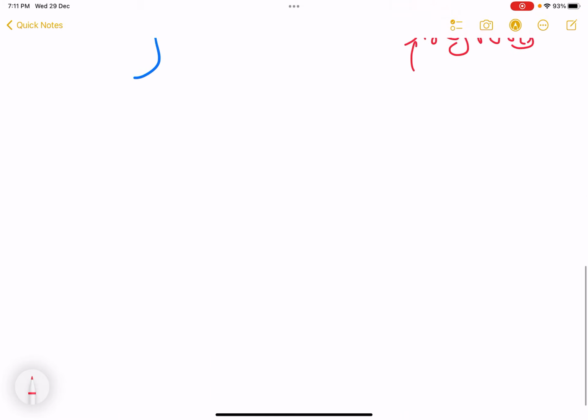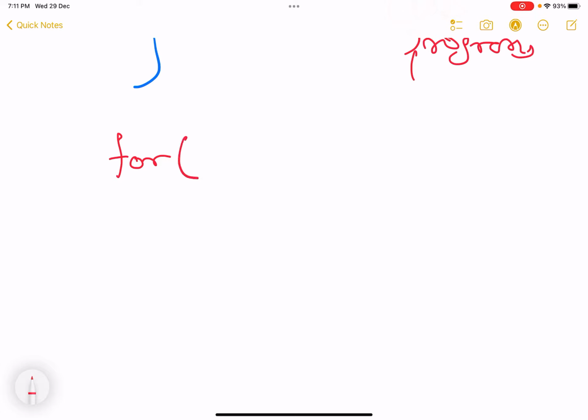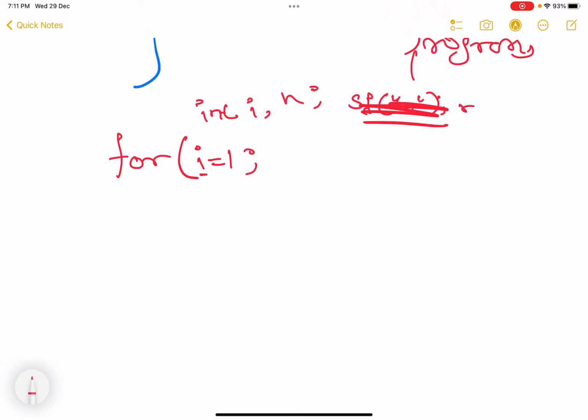So let's really understand what it is. You have to write the keyword for. The color is gonna change. Here you have to initialize a loop. Let's say I want to print first 5 natural numbers or first n natural numbers. Natural numbers start from 1. I initialize the value of i is equal to 1, where i is nothing but the variable. You should initialize it as i, n semicolon, and in the scanf you take the input for n. This is not the syntax, this is just to show that you are taking an input of n. So i less than or equal to n, i plus plus.